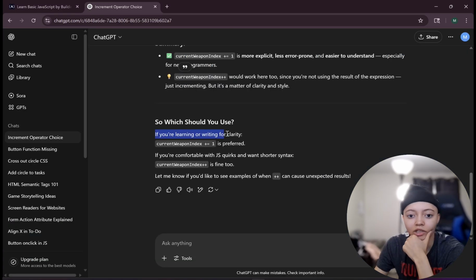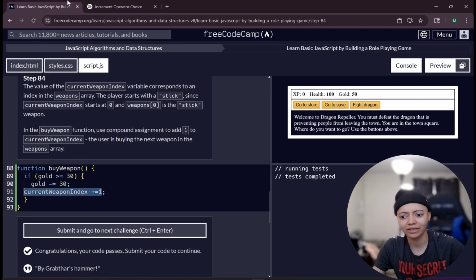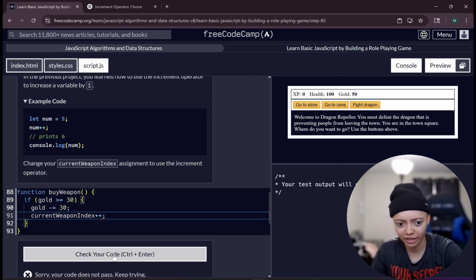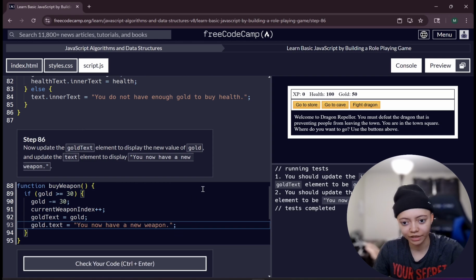Equals, I meant. If you're learning or writing for clarity, plus equals 1 is preferred, but if you're comfortable with JS's quirks and want a shorter syntax, plus plus is fine too. Okay, that's where I was confused, because I thought that worked. I definitely was taught that. But I see, they want it for clarity. Come on, then don't make me act crazy. They made me look crazy. I knew what I was doing. I screwed something up here.